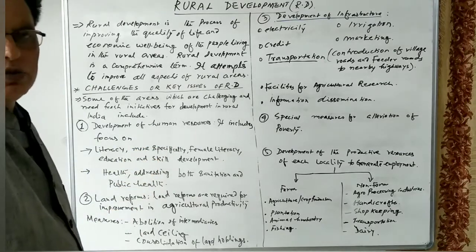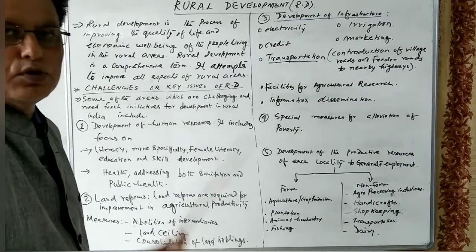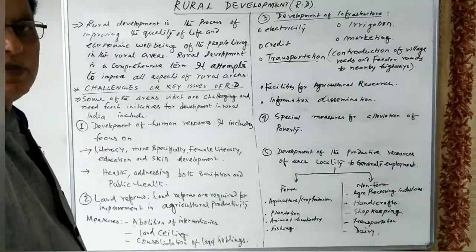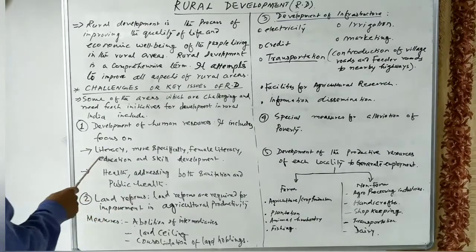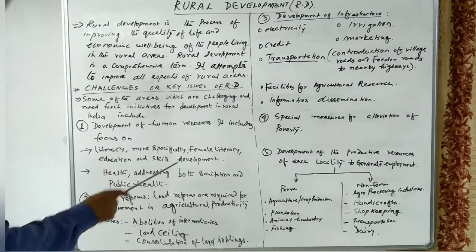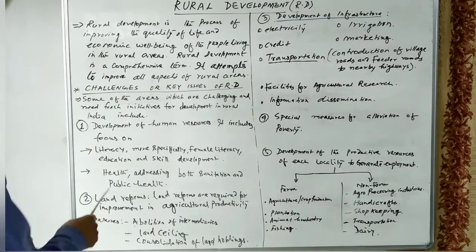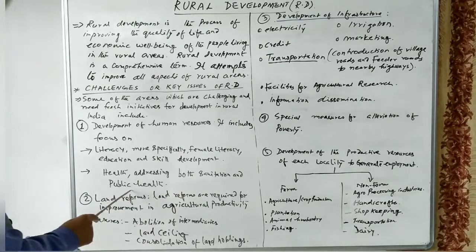Our population is our human resources, which are very important inputs for the production of goods and services. We must put focus on literacy and female literacy, especially education and skill development. We must also focus on the promotion of health, especially sanitation and public health.